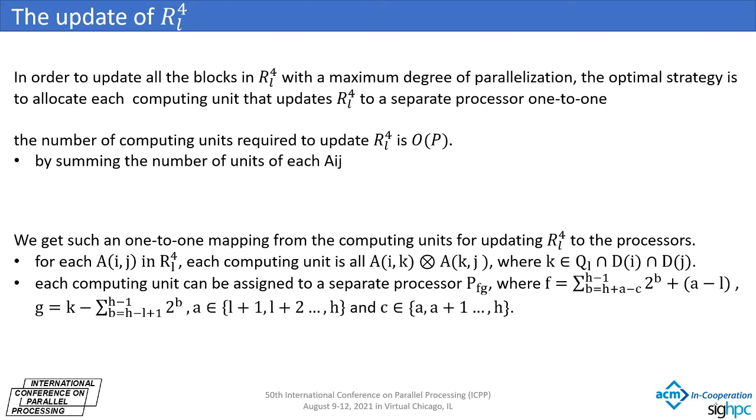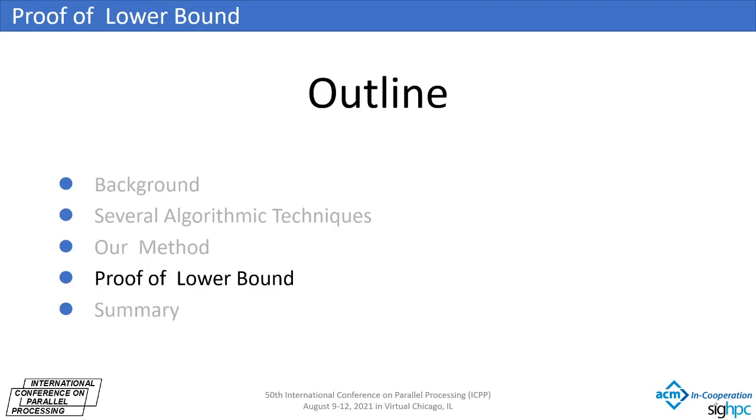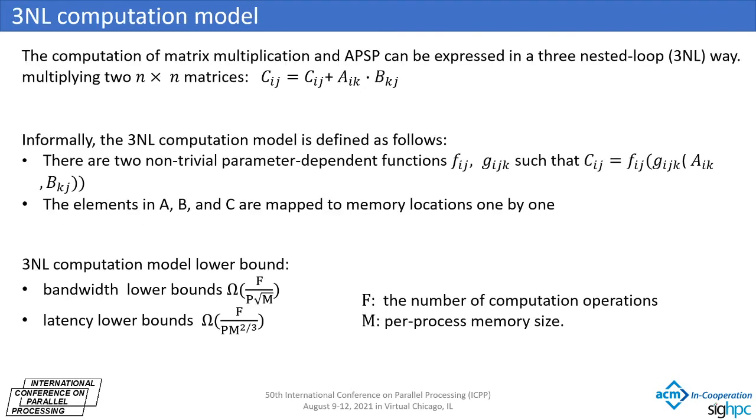In this part, we introduce how to prove the communication lower bound of distributively computing APSP for sparse graphs. The computation of matrix multiplication and APSP can both be expressed in a 3-nested loop way, or 3NL for short. Informally, the 3NL computation model meets two conditions. First, there are two non-trivial parameter-dependent functions F_ij and G_ij such that C(I, J) can be calculated by performing functional operations on A(I, K) and B(K, J). Second, the mapping from elements in A, B, and C to memory locations is 1-to-1.